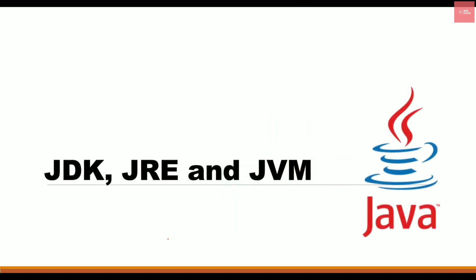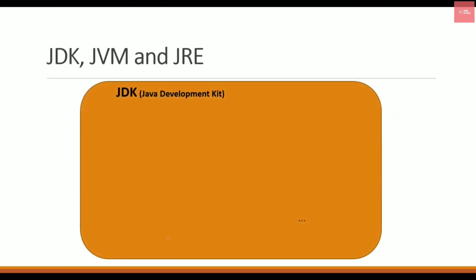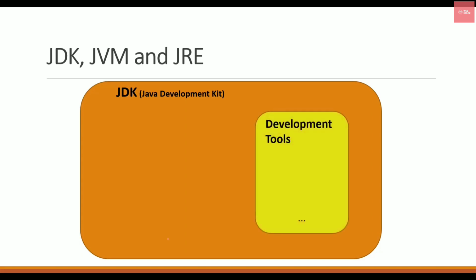Now let's talk about the most interesting and important topic of Java, that is JDK, JRE, and JVM. You might get this as an interview question or in your competitive exams as well. Talking about JDK, this is called Java Development Kit, which contains the tools to develop Java programs. The tools include the compiler, and there can be an interpreter inside it, like we have java and javac. Java stands for the interpreter and javac stands for the compiler. And javadoc is a document generator in Java and so on.